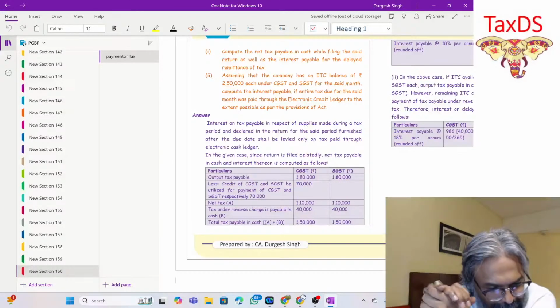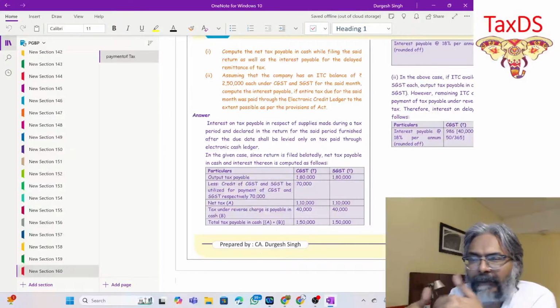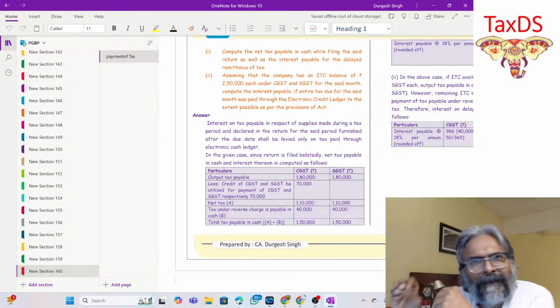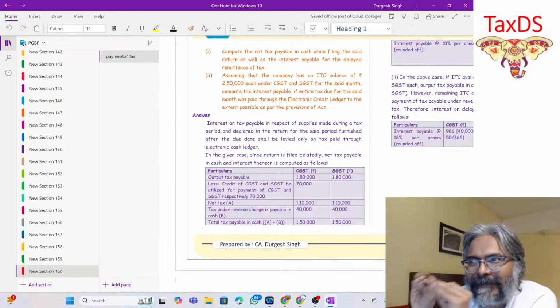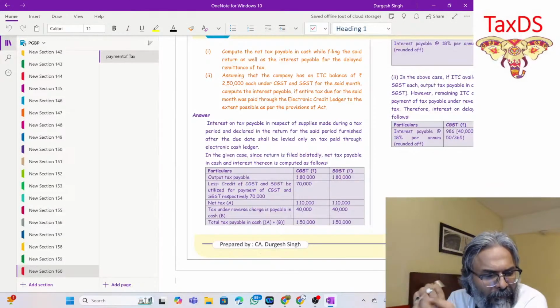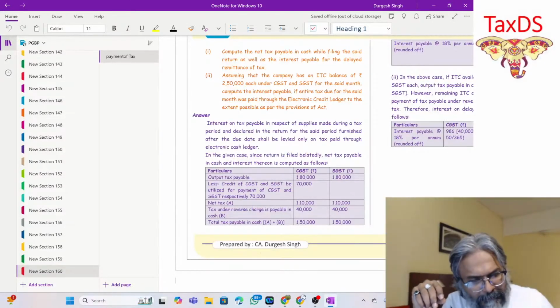So these small topics will take very little time and we'll finish them quickly. Every topic that we are dealing with, like invoice, registration, import, export, are all small topics because there are only 2 or 3 sections that we are supposed to deal with on that particular point.